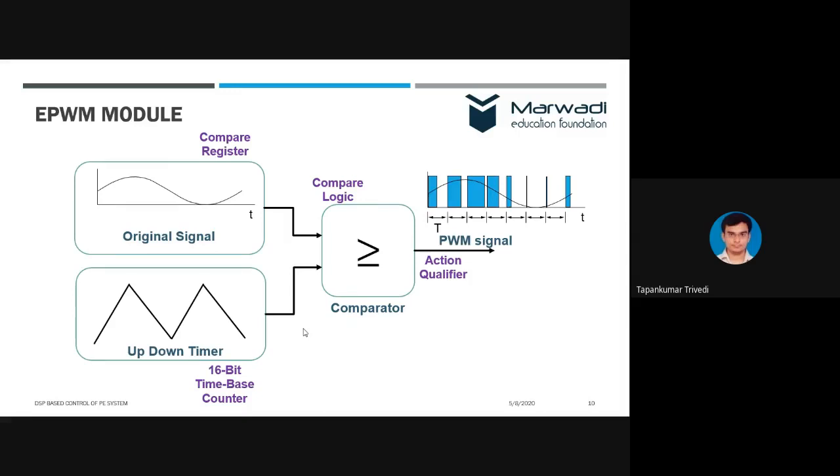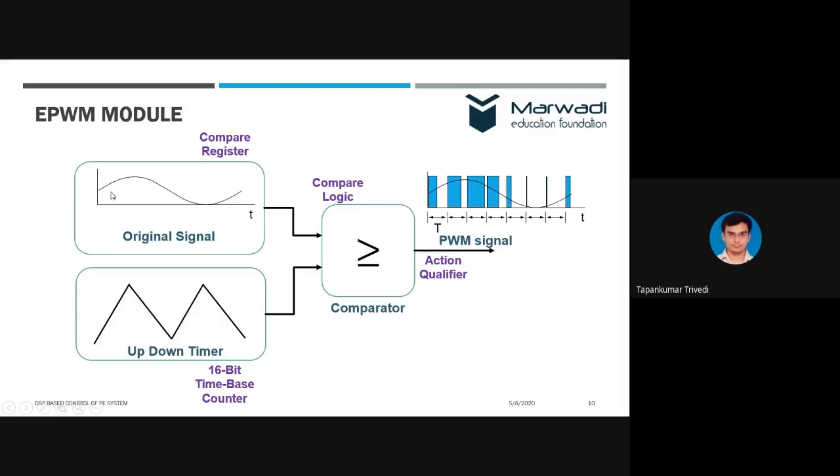What we need is a timer. Now, I have considered that I want to control an inverter, so let us say it's an up-down timer. An up-down timer generates a triangular waveform. If you use only an up timer, it will be a sawtooth one. So there is an up-down timer and there is an original signal.